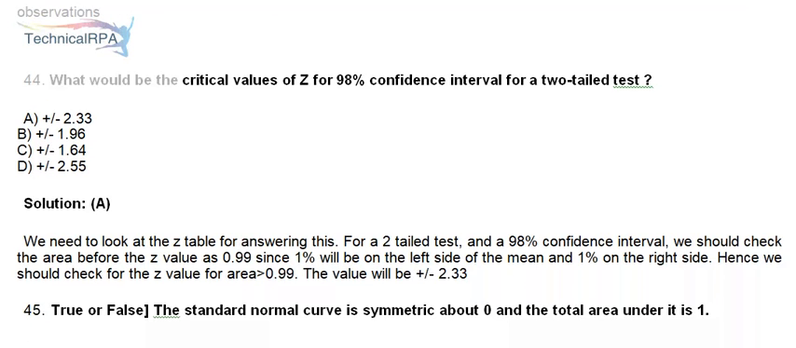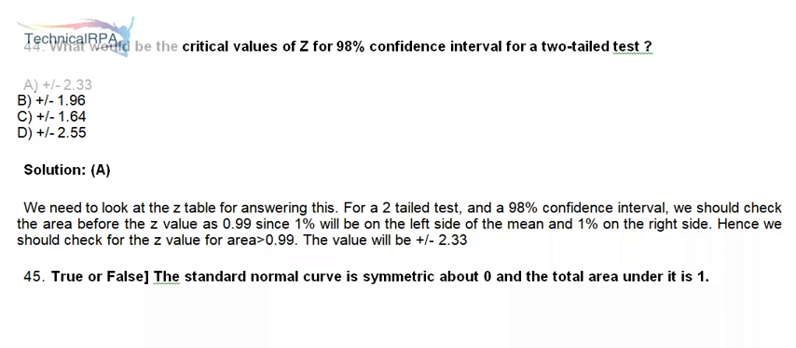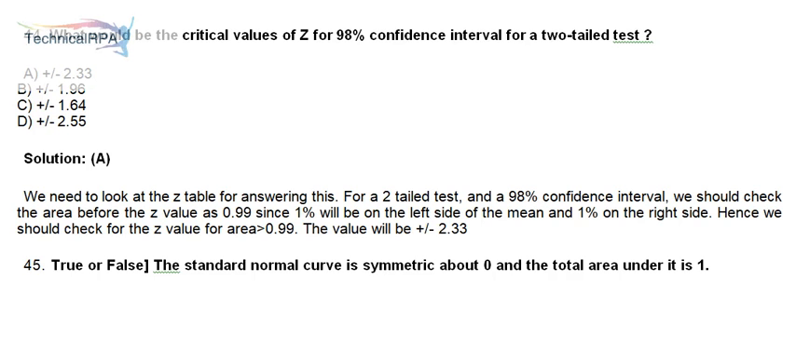44. What would be the critical values of Z for 98% confidence interval for a two-tailed test? A, +/-2.33. B, +/-1.96. C, +/-1.64. D, +/-2.55. Solution, A. We need to look at the Z table for answering this.